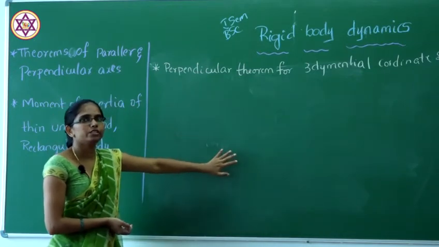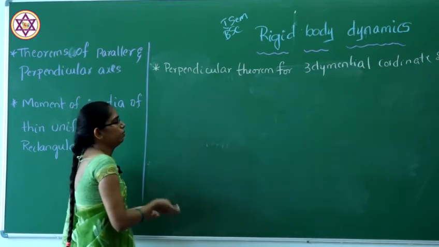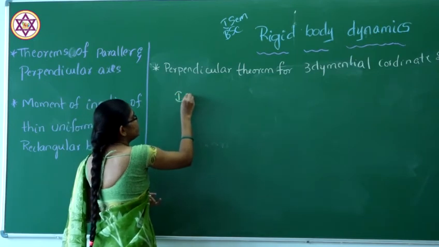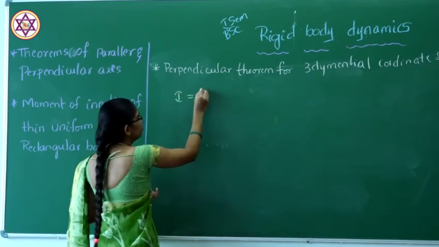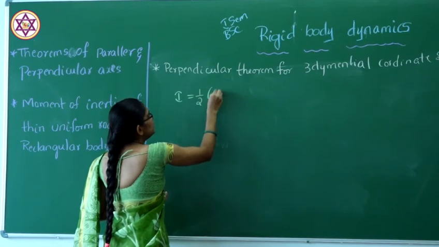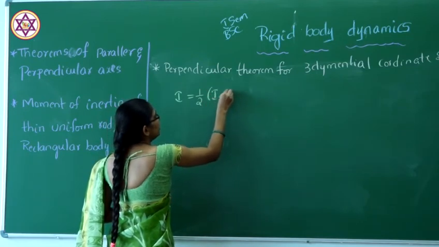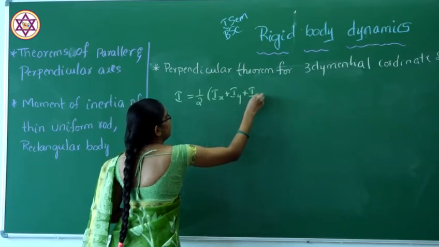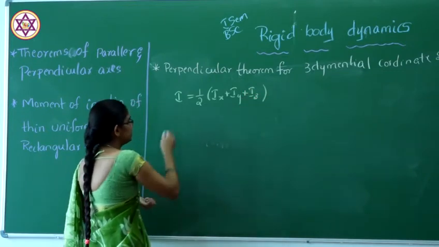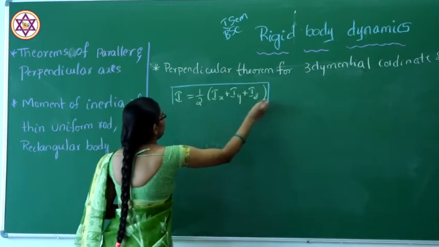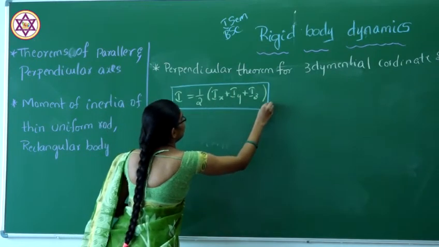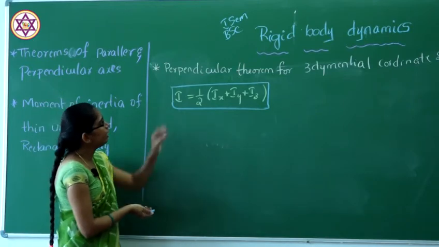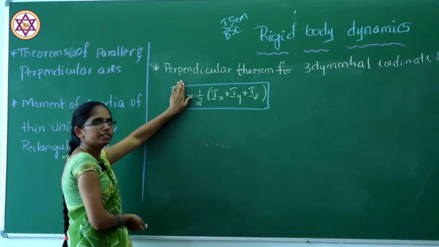Before going to the statement, I will write the mathematical formula of this theorem: the moment of inertia I will be equal to half of the sum of the moments of inertia of all 3 coordinate axes. This will be the statement of the moment of inertia of the 3-dimensional Cartesian coordinate system. Here I is the moment of inertia.